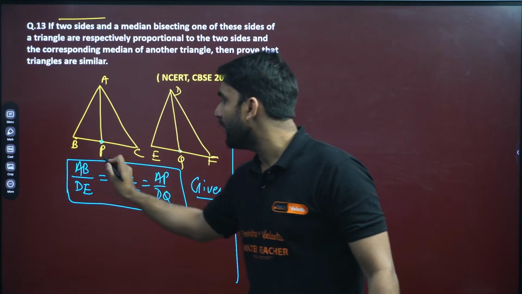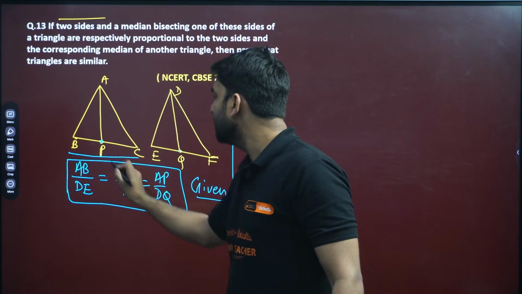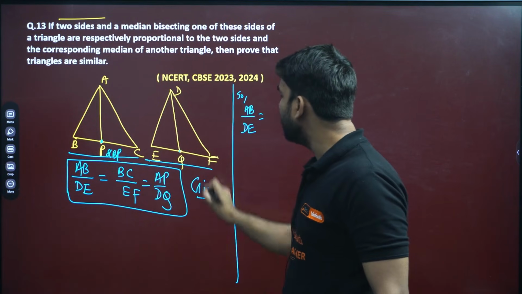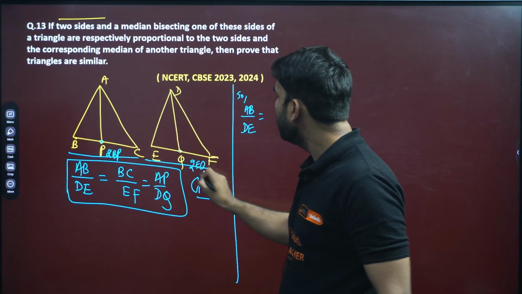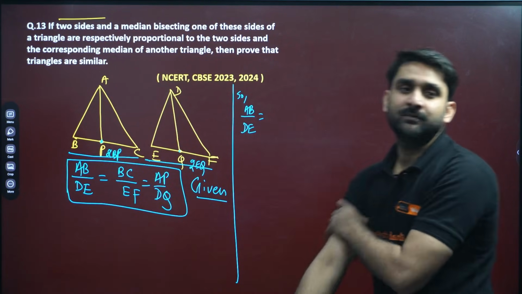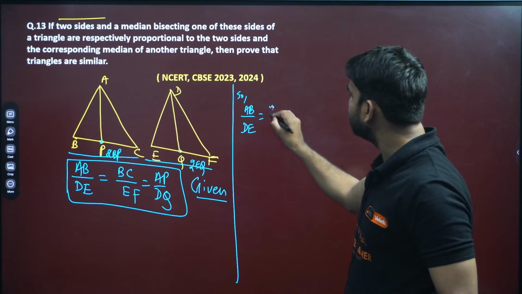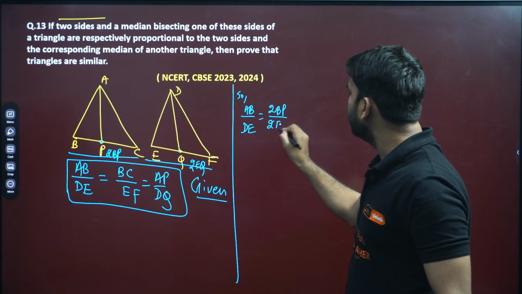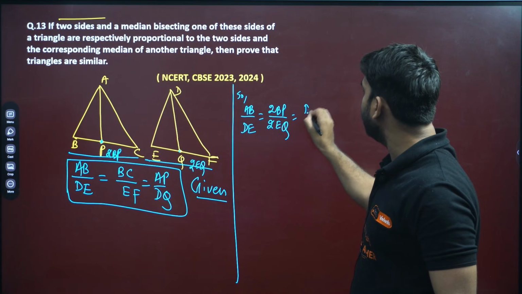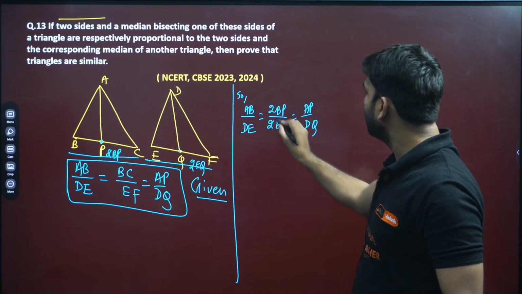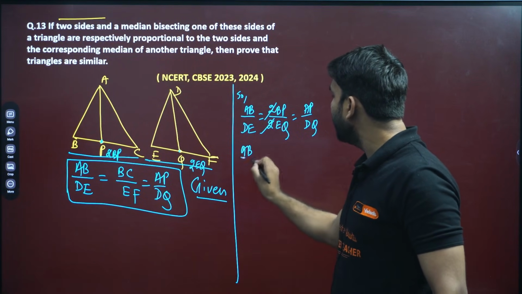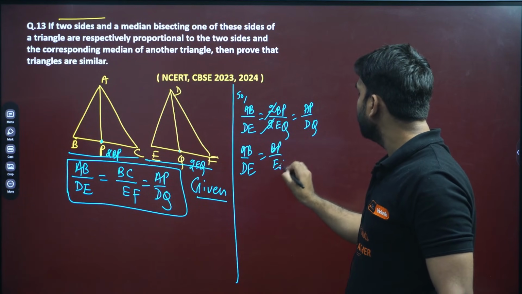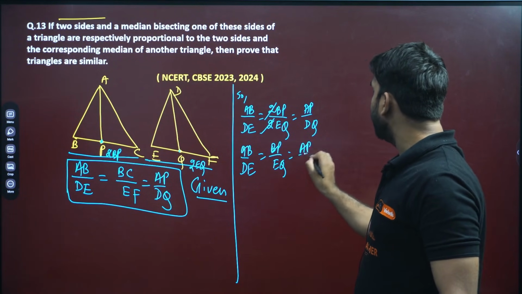BC can be written as 2BP, and EF can be written as 2EQ, because P and Q are midpoints, equal to AP by DQ. So 2 cancels. What have we proved? AB by DE is equal to BP by EQ equals AP by DQ.